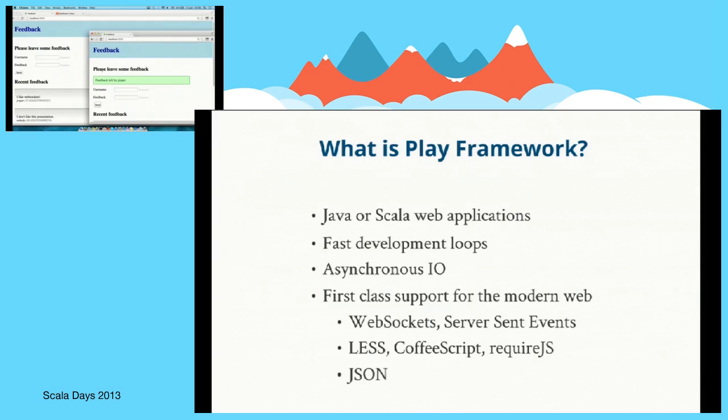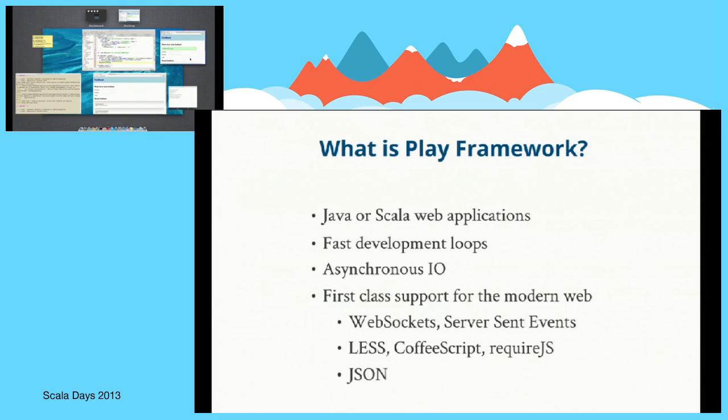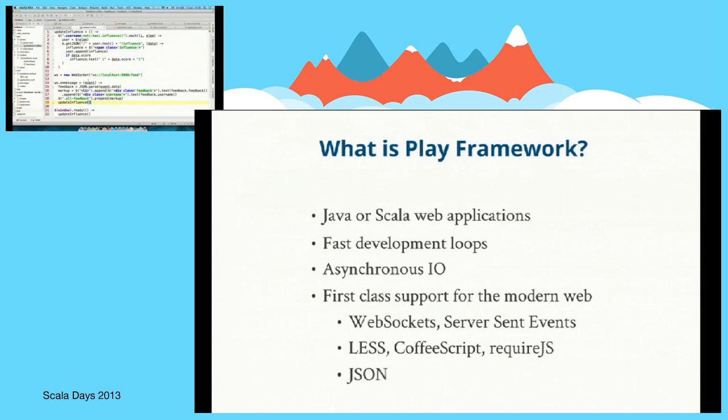What if we want to receive data in the other way? So instead of using a form post, we're going to post via the WebSocket. This is very easy to do on the Scala side. So instead of doing nothing for each message, we're going to bind, using our feedback form, the JSON. Now this is a great thing about the form API, it can be reused to parse JSON and to validate JSON. And if it doesn't have any errors, then we're going to insert and push to our channel.